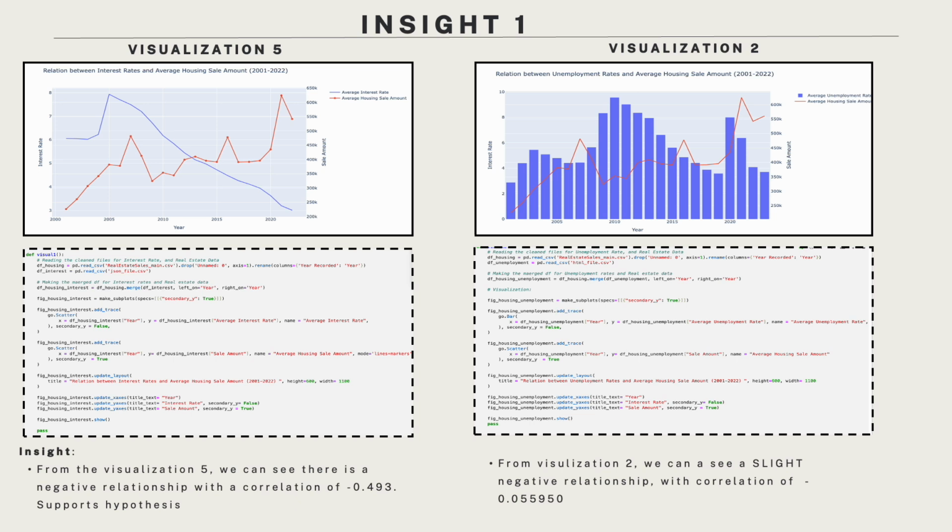Visualization 5 and the calculated correlation of minus 0.493 indicate a strong negative relationship between interest rates and sale amount, supporting our hypothesis. However, visualization 2 and the very small correlation value of minus 0.0559 suggest a very weak correlation between unemployment rates and sale amount. This does not fully support our hypothesis. In conclusion, we have determined that interest rates are more likely to affect housing sale prices than unemployment rates.